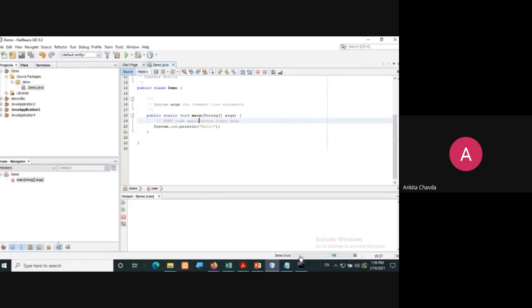So just wait for a while, because the process is going on, you can see. Once this process is finished, here you can see the output, that is hello. So have you seen? Here is my output hello, build successful. So my program has been compiled and run successfully. This is what the IDE does, and if you don't have NetBeans or anything, then also you can run your program without any IDEs. That is why I have shown you both the ways.